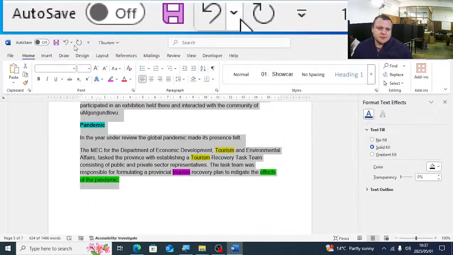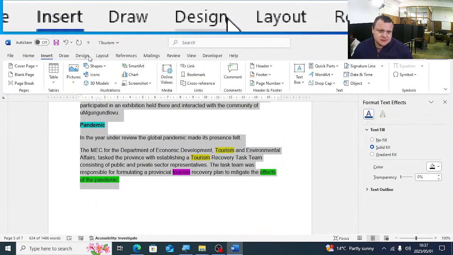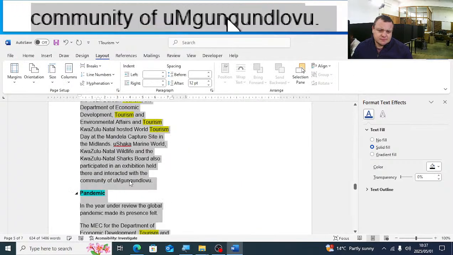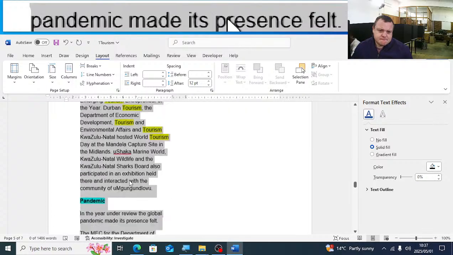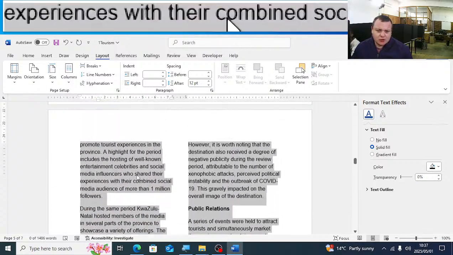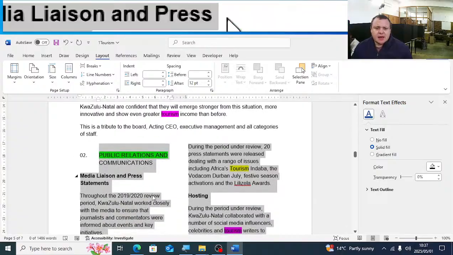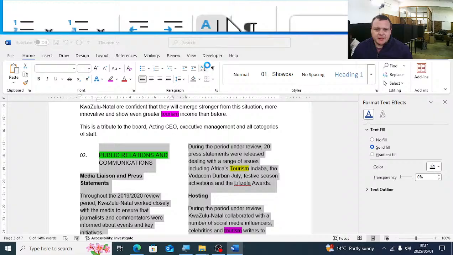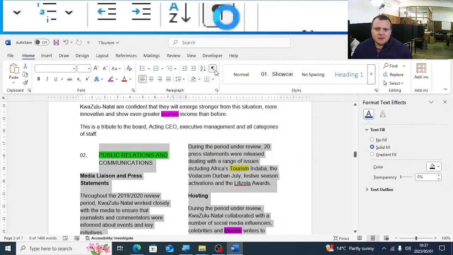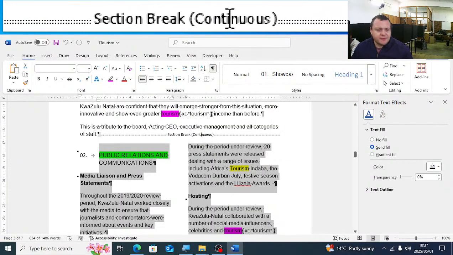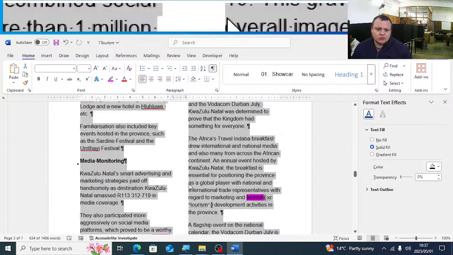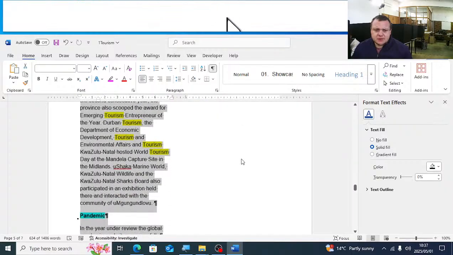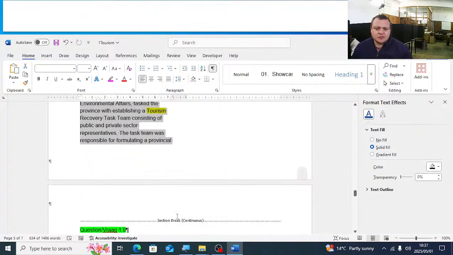So the first thing we're going to do is say Layout, Columns, 2. Layout, Columns, 2. And now what do we know when we insert columns? We know that they insert a section break before the columns, and also they insert a section break after the columns. You can see there. Okay? So there's also a section break continuous.